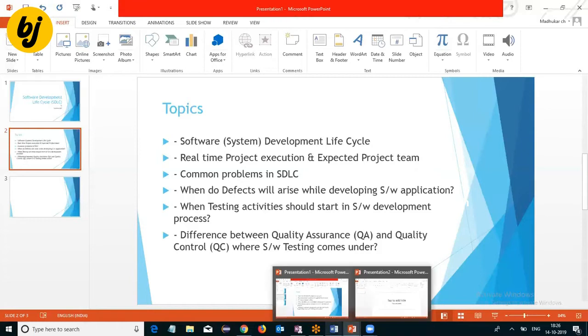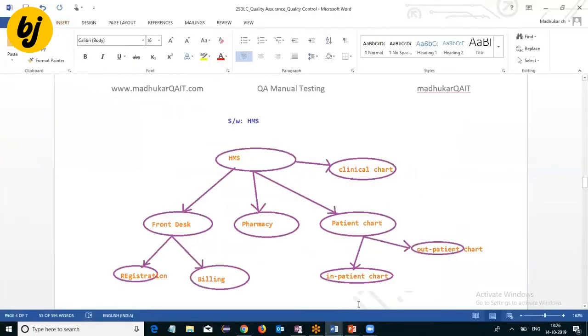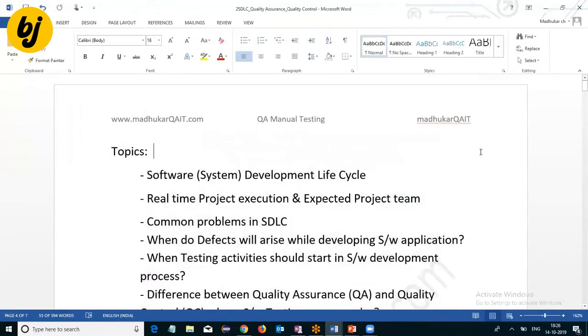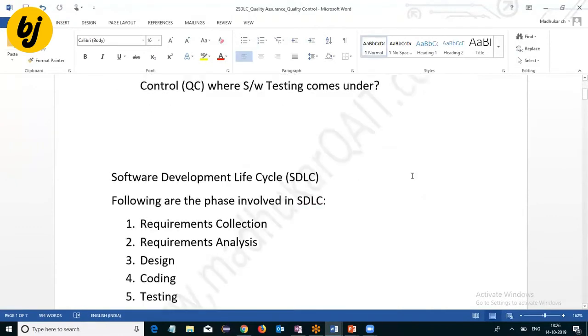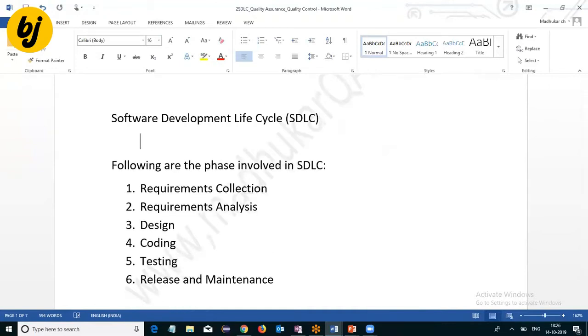Okay. Now, coming to the first thing, software development lifecycle. The software development lifecycle, or we can say system development lifecycle, is also called system development lifecycle. What is it? It describes the development process of a software project or product to fulfill the client requirements within the specified cost and time.